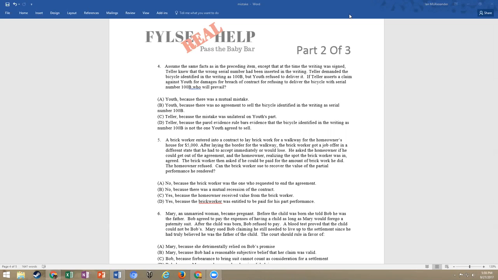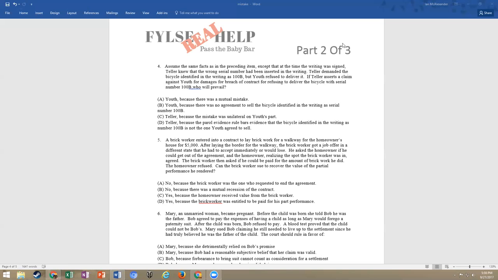So this means that we may have an offer, acceptance, and consideration, but what we don't have here is an agreement to sell the bicycle 100B. We have an agreement for 100A. So let's look at our choices. A, because there was a mutual mistake. Well, was there a mutual mistake here? We're told in this specific fact pattern that the Teller knew that the wrong serial number had been inserted. We're also told in the fact pattern above that the youth knew that the serial number was wrong. So this is a mistake, but they both knew it was wrong.